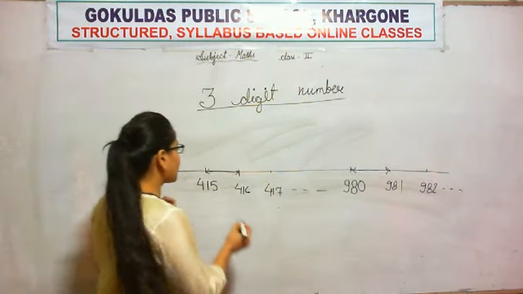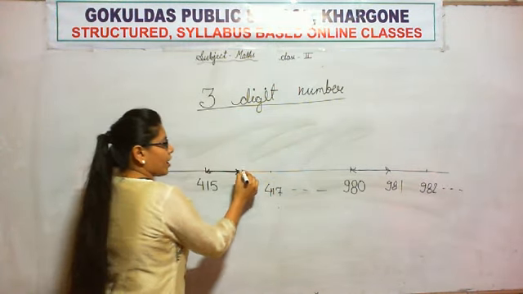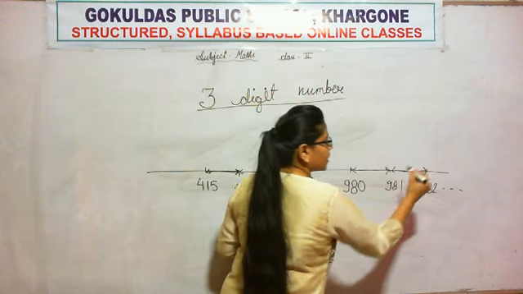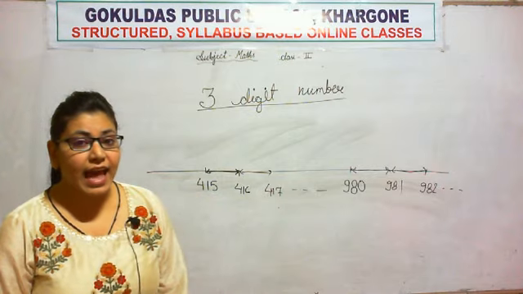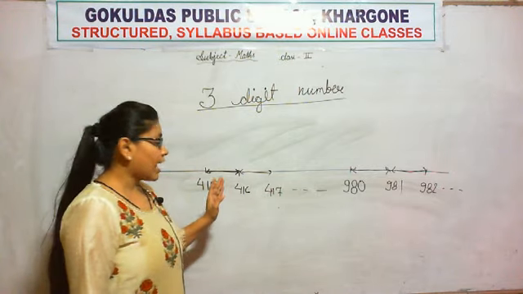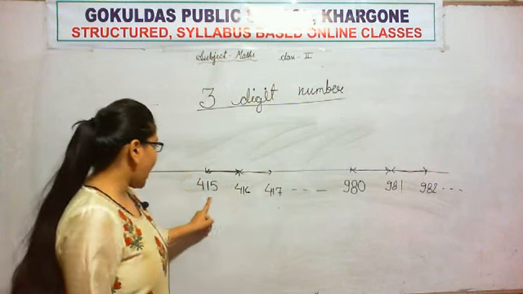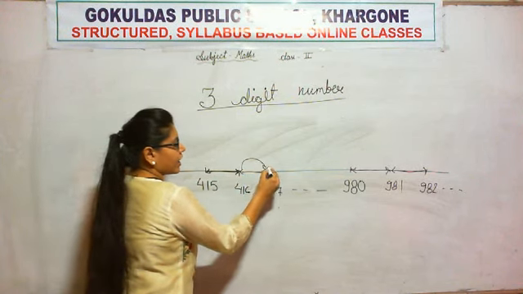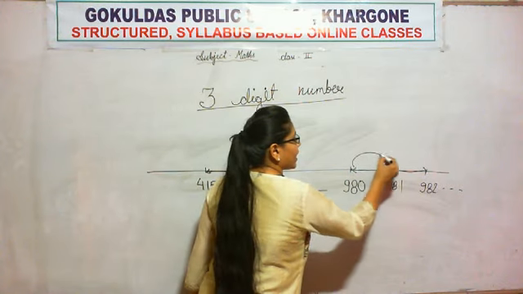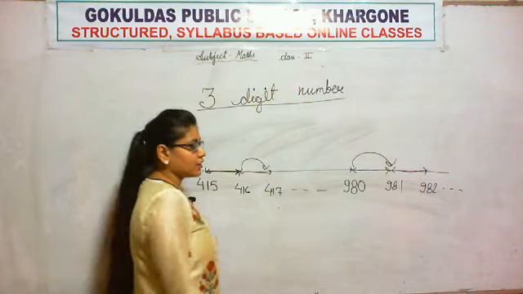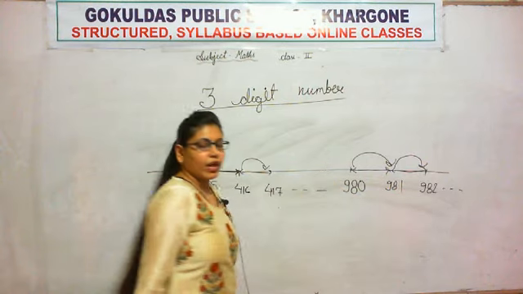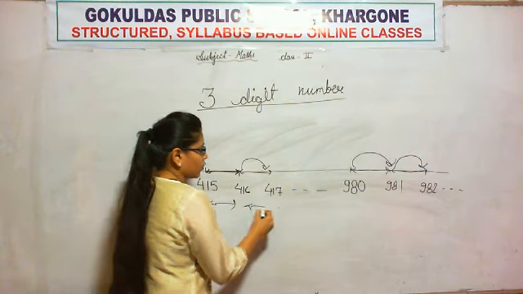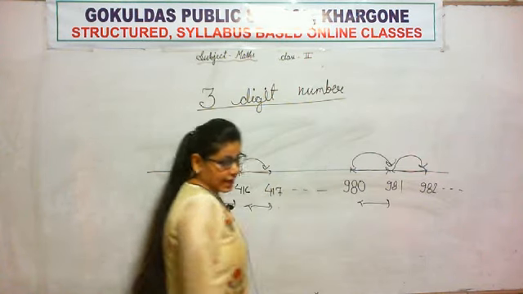The distance between these two numbers will always be equal to these two numbers or these two numbers. Okay, why is this happening? Because we added just one more. We added one here and then got this, then we added one here and then got this. That is why we are saying the distance between these two numbers is the same.